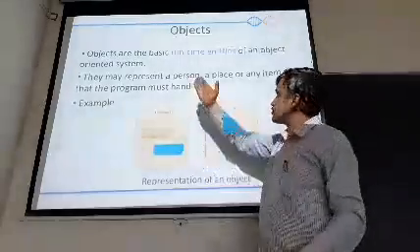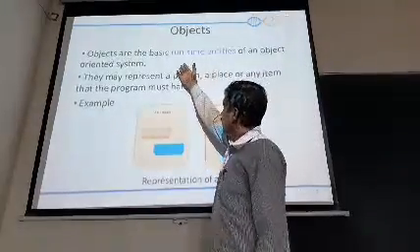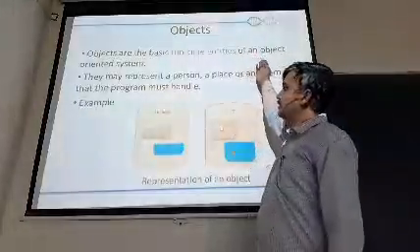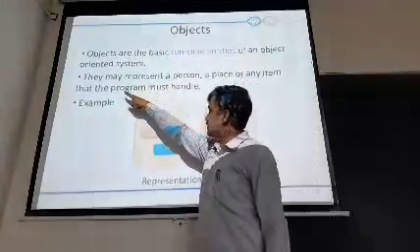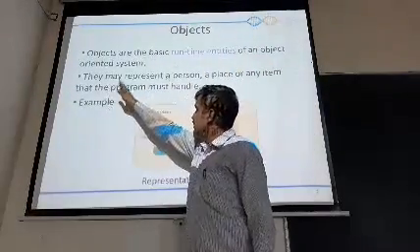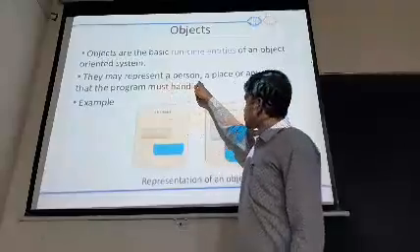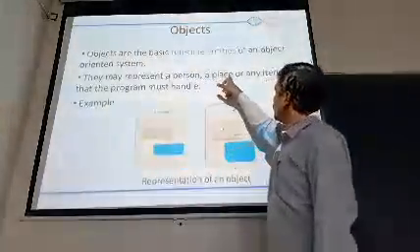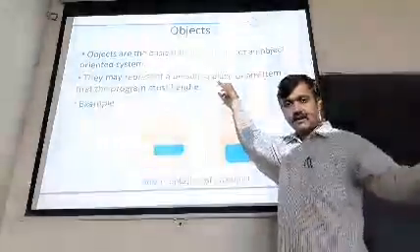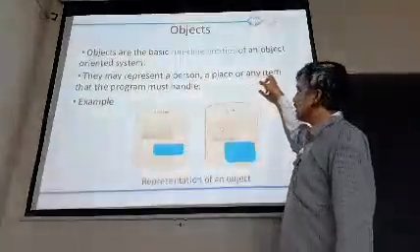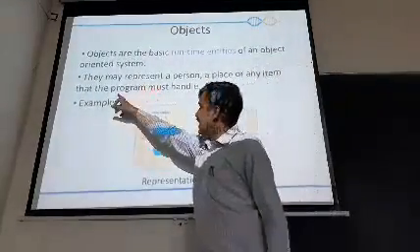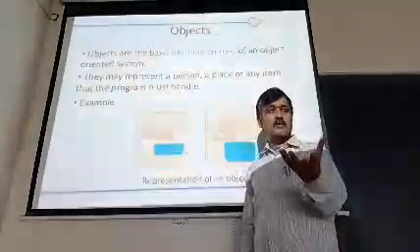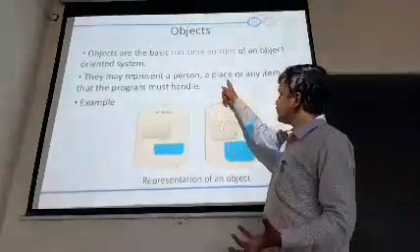We can call them runtime or real-time entities. Then in the second statement, they represent a person like us, like you, like others, a place, or any item that the program must handle. A particular program which is going to handle it should be identified.